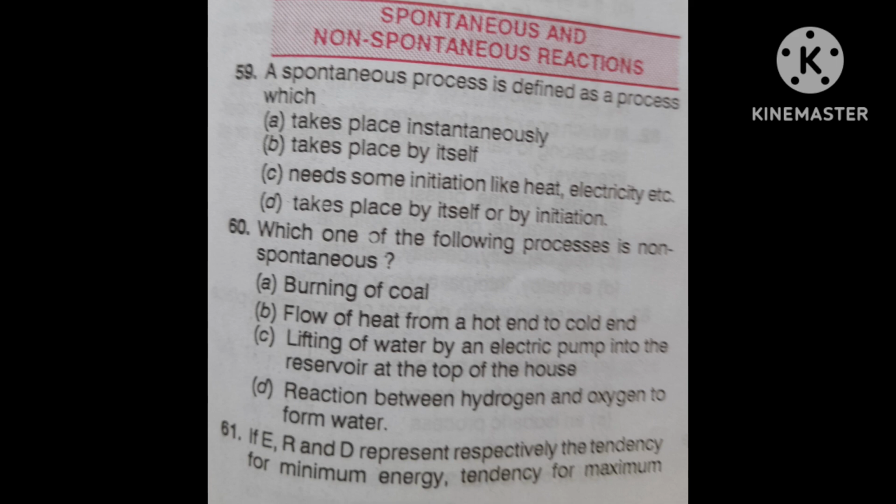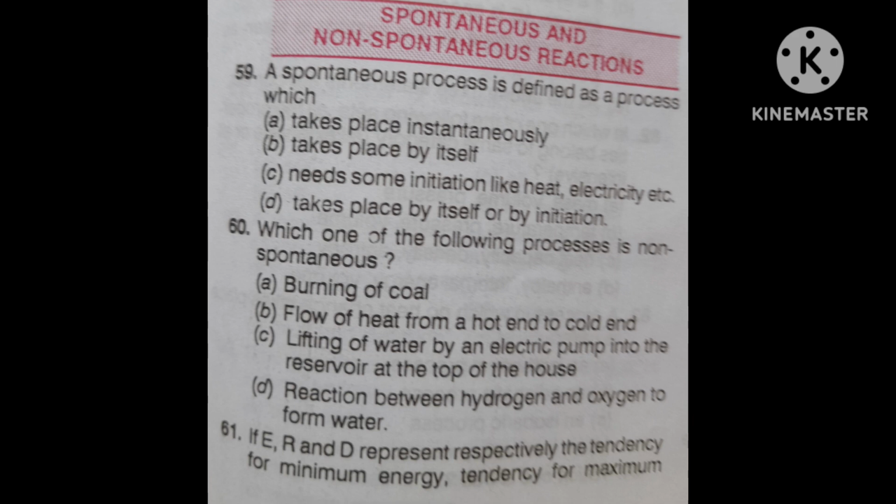Now I am reading again, just try to understand the question. If capital E, capital R and capital D represent respectively the tendency for minimum energy, that is E, R the tendency for maximum randomness, and D the driving force, and the arrow in the given four options represents the direction and magnitude of this tendency, whether it is less or more.